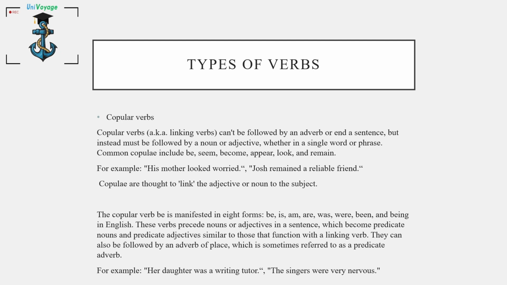The copular verb be is manifested in eight forms: be, is, am, are, was, were, been, and being in English. These verbs precede nouns or adjectives in a sentence, which become predicate nouns and predicate adjectives similar to those that function with a linking verb. They can also be followed by an adverb of place, which is sometimes referred to as a predicate adverb. For example, her daughter was a writing tutor. The singers were very nervous.